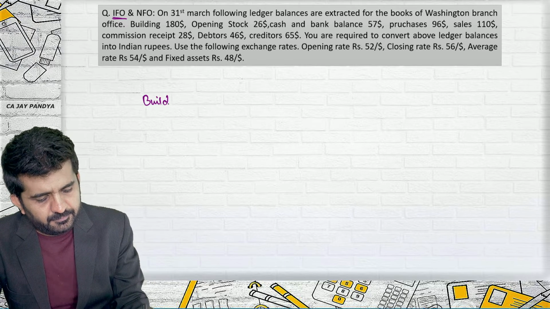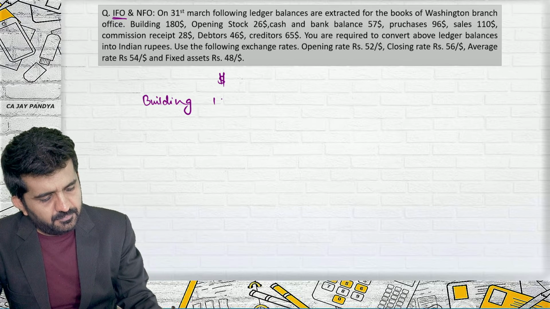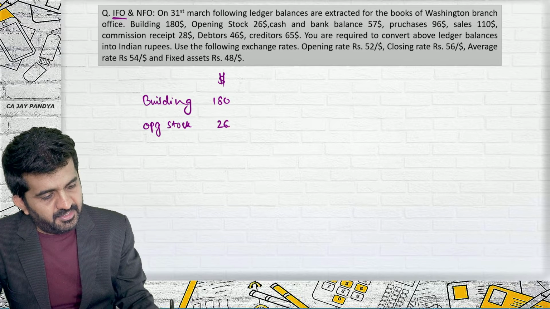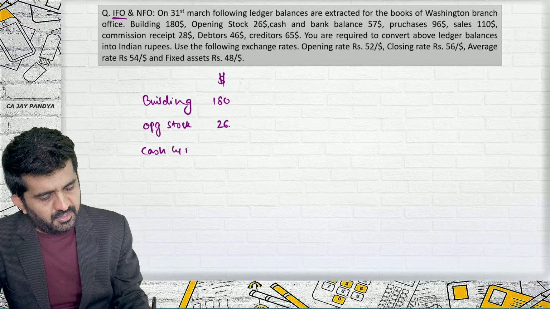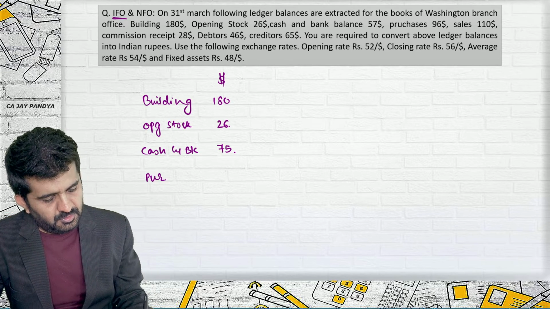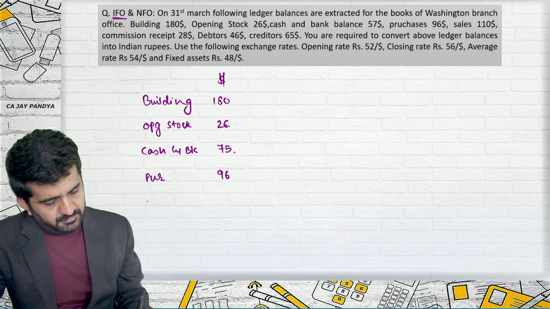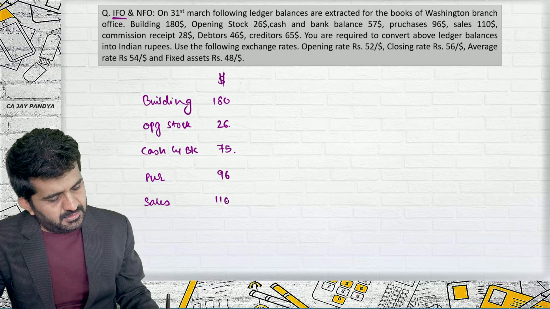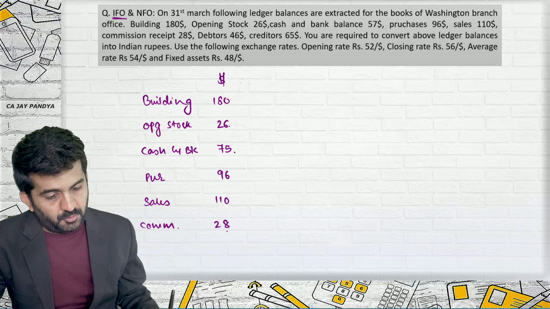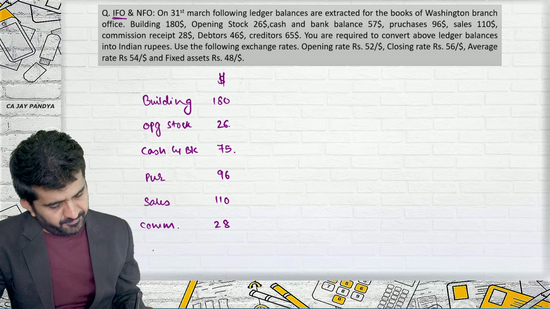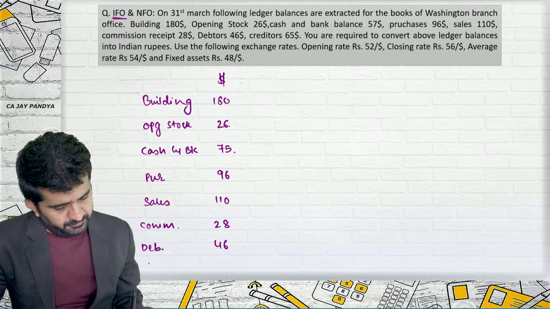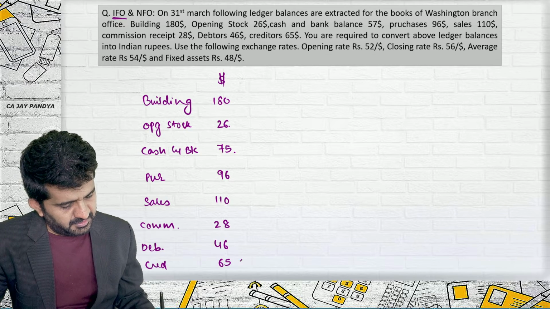There is building in dollars 180, opening stock 26, cash and bank $75, purchase $96, sales $110, commission received $28, debtors $46, creditors $65.